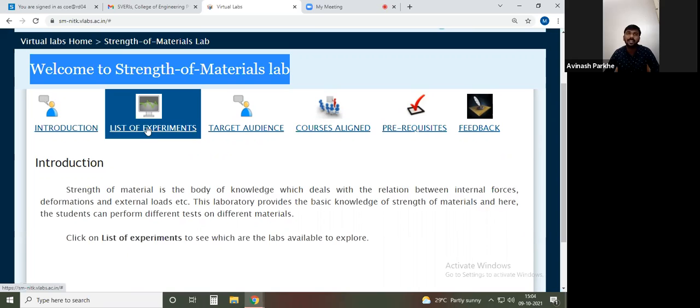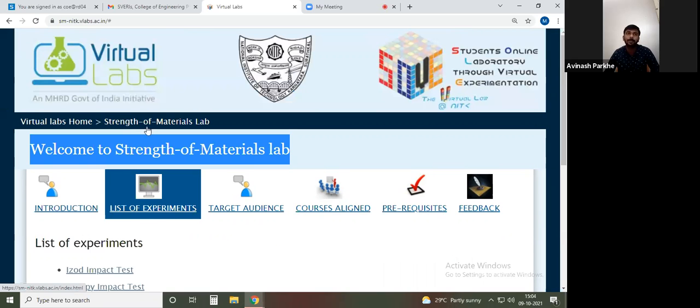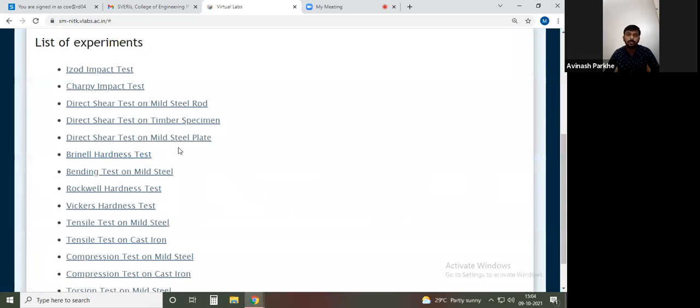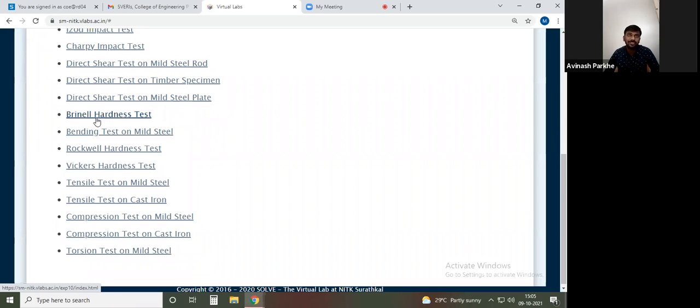Now if you look at the second tab, here they have mentioned the list of experiments. If I click here, this is the list of experiments in front of you. It includes the Izod impact test, Charpy impact test, direct shear test on mild steel, direct shear stress on the timber specimen, direct shear stress on the mild steel plate, then Brinell hardness test, bending test on mild steel, Rockwell hardness test, Vickers hardness test, tensile test on mild steel, tensile test on cast iron, compressive test on mild steel, compressive test on cast iron, and torsion test of mild steel.